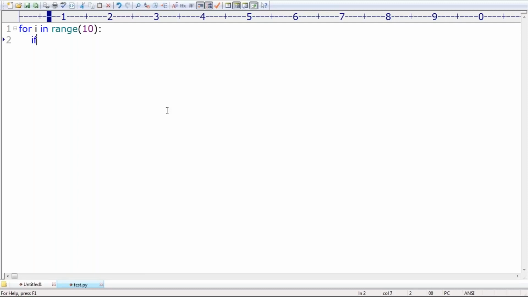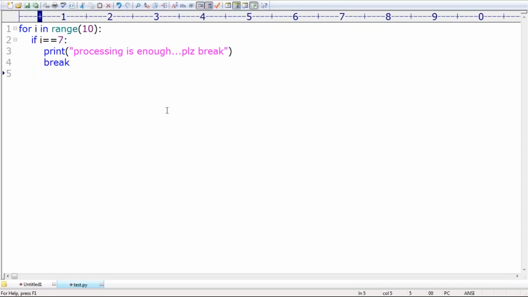Like if i == 7, print processing is enough, please break. Are you getting? If i is equal to 7, processing is enough. Please break. That's why I'm using the word break.